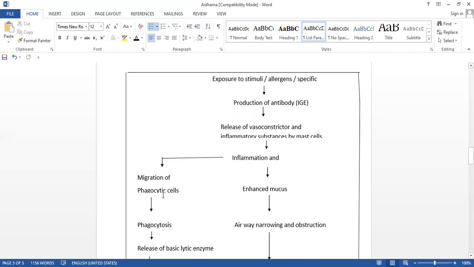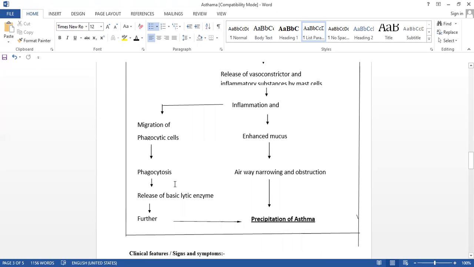Migration of the phagocytic cells is called phagocytosis, isn't it? And during that time they release the basic proteins that are lytic, breakdown in nature. So further it precipitates the asthma again. Due to the inflammation and the increased mucus, airway narrowing and obstruction occur in the respiratory tract, and that also leads to precipitation. Both of these cause the precipitation of asthma.